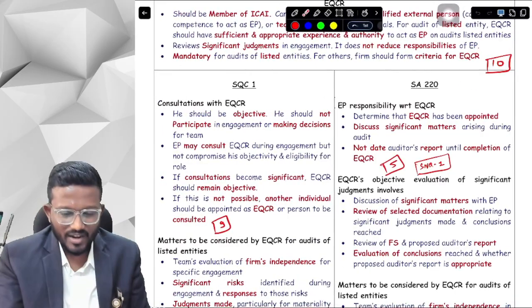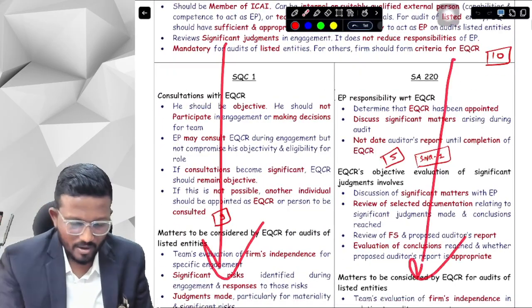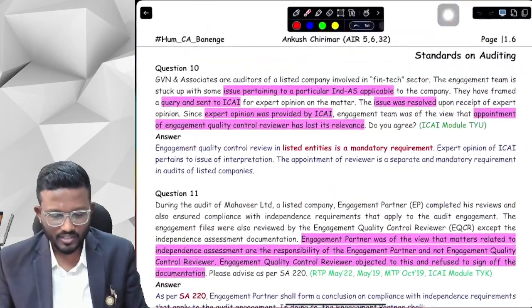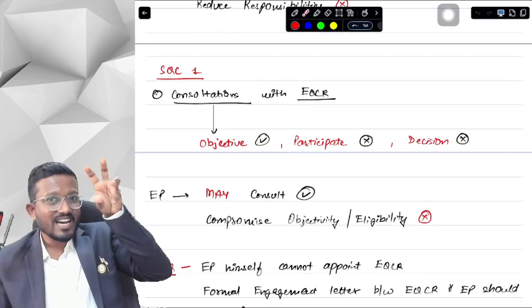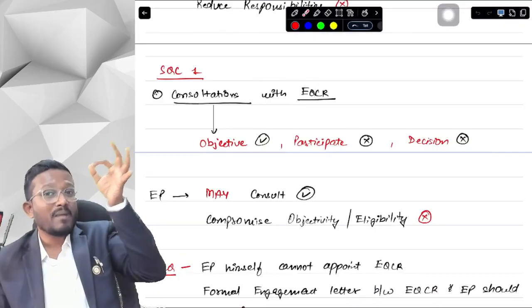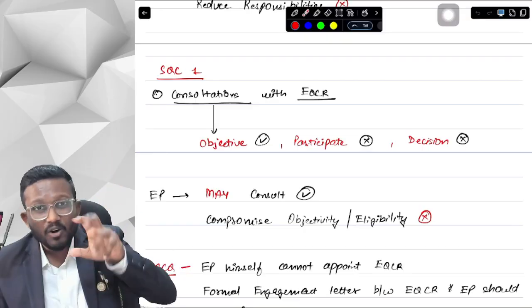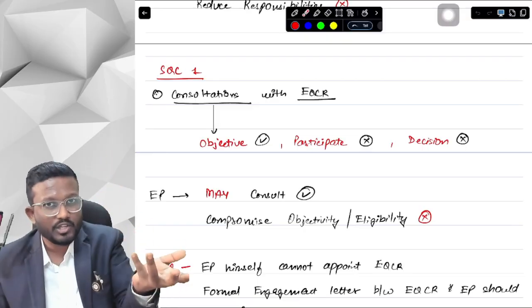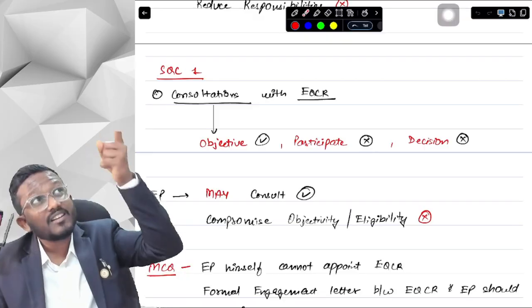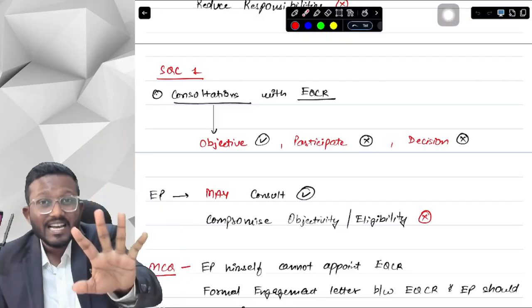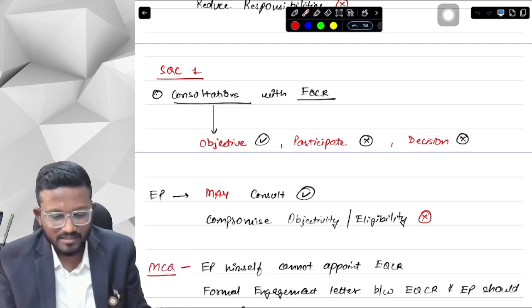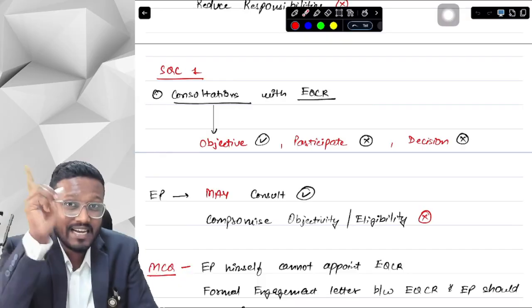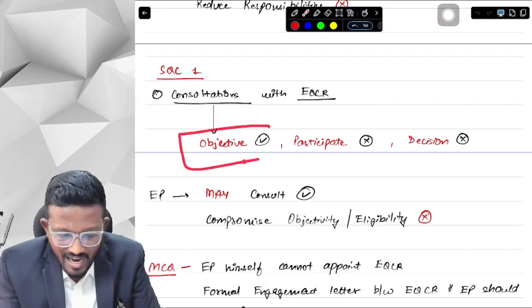Yes sir. Now here we talk about SQC1 and SA 220. First of all, let's talk about SQC1. What does SQC1 say, sir? Whenever an EQCR is hired, can an engagement partner consult with the EQCR? Because an engagement partner can consult in difficult or contentious matters. It says that yes, the engagement partner can consult with the EQCR, but the engagement partner needs to ensure that the EQCR is objective.